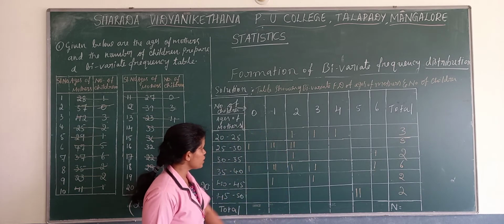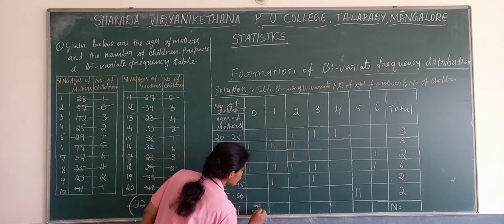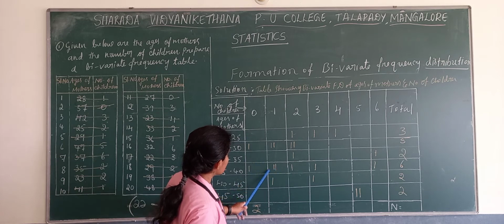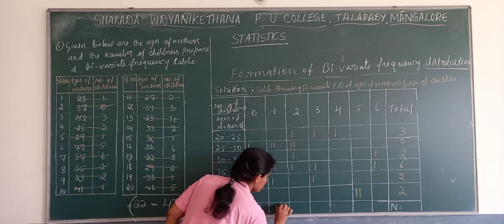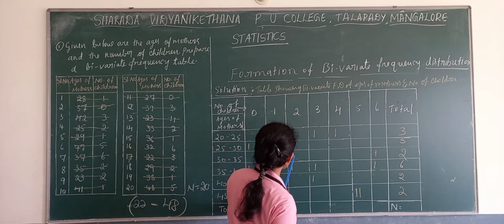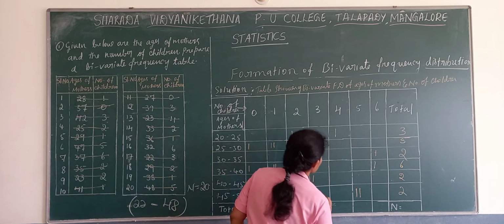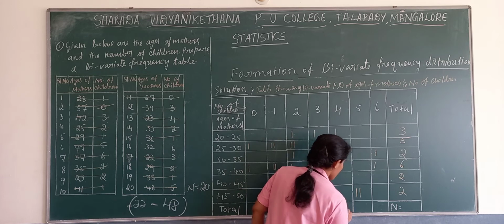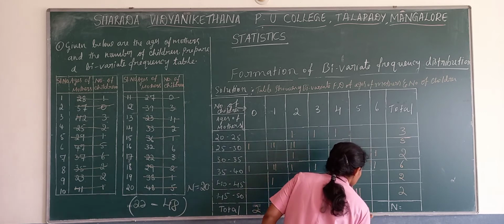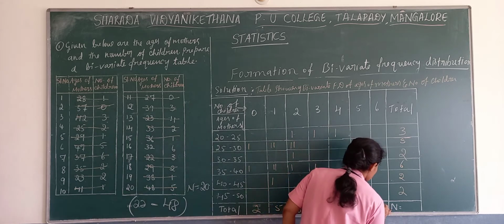Then we'll see the vertical total: 5, 5, 3, 1, 2 and 2.